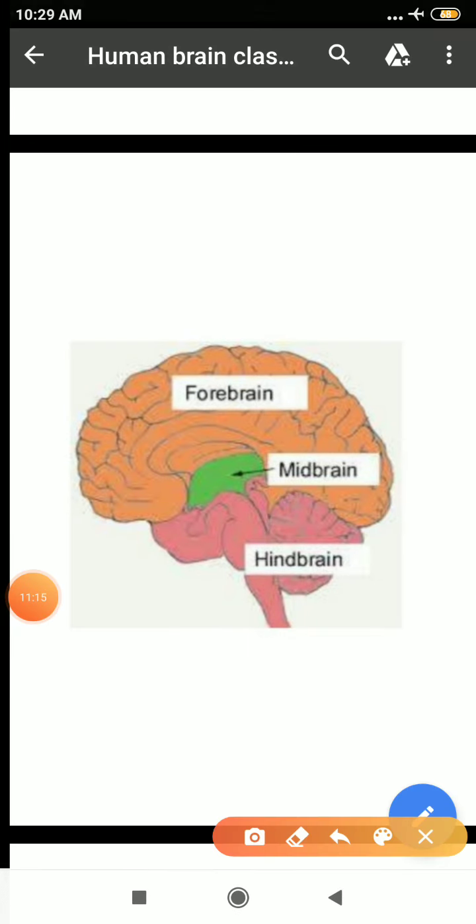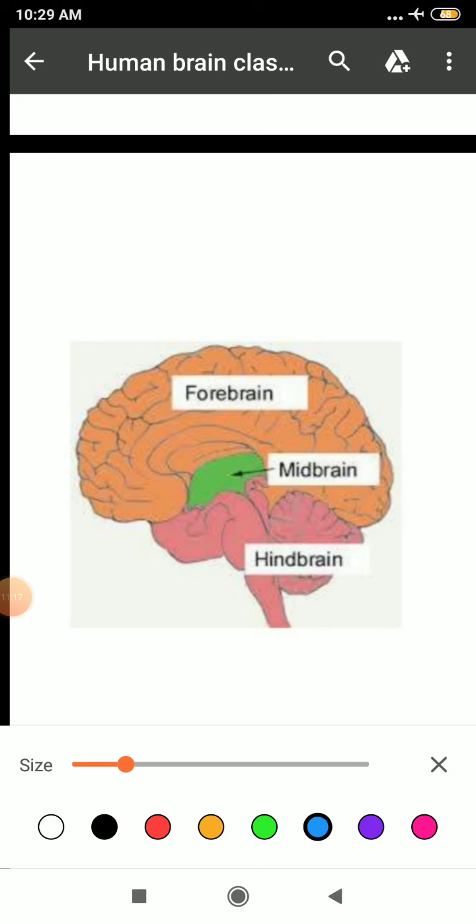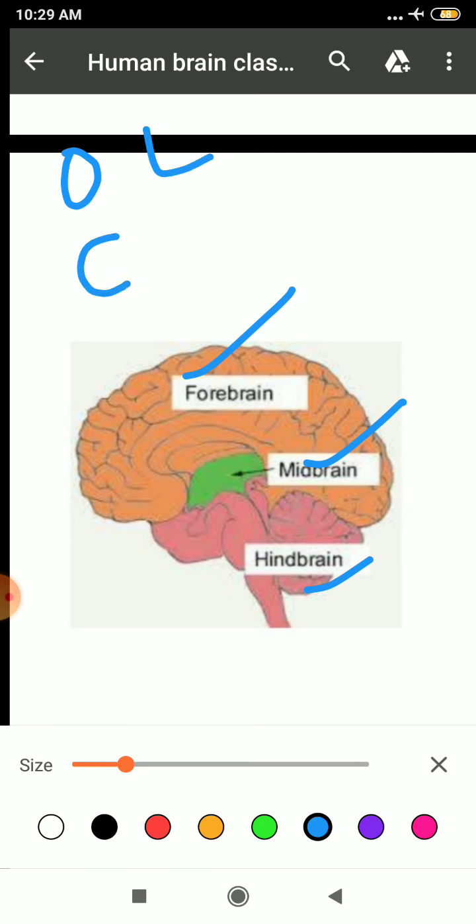So I hope you got to know what the different parts of your brain are. But again I want to give you a summary so that the picture is clear to you. Your brain consists of three parts, that is forebrain, midbrain and hindbrain. Forebrain consists of three parts, that is olfactory lobe, cerebrum and diencephalon. Clear?